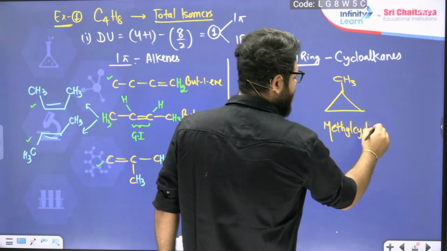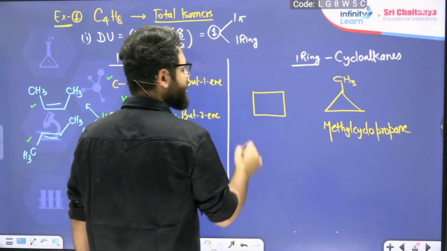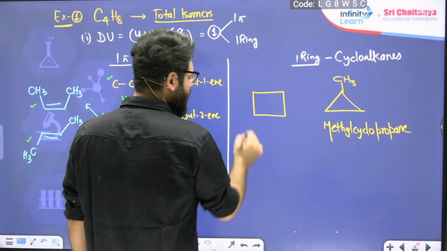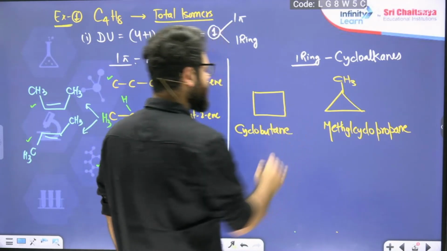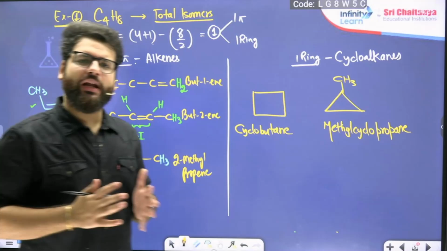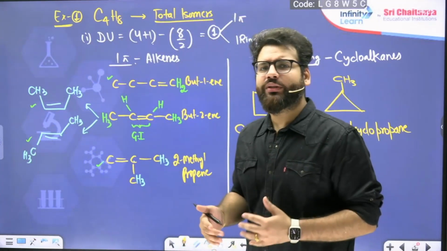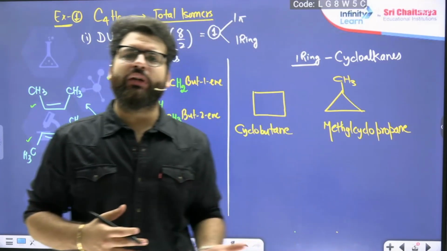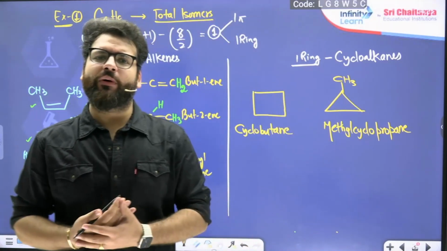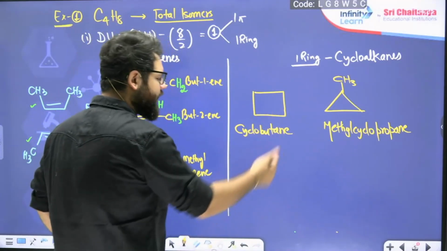One very good tip that I can give you is whenever you are writing different isomers, please always write their IUPAC name along with them. Whenever you write their IUPAC names along with them, you will never go wrong. Why I'm saying this is sometimes you will make a particular compound, but you will make it 2 times and you will count it as 2 compounds and your answer will go wrong. Something like, you might say, sir, I am getting 2 different compounds.